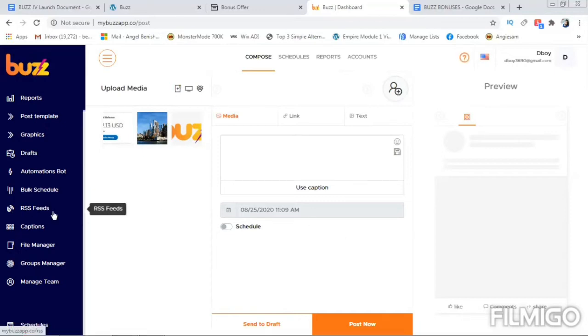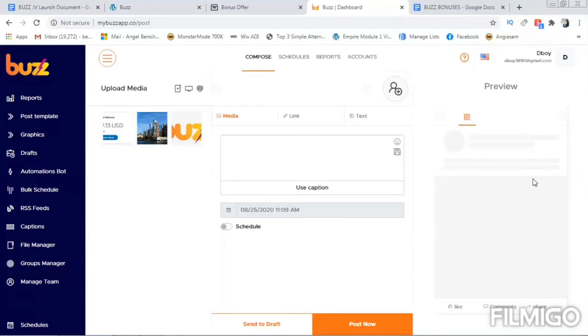And again, you have RSS feeds, then captions, file manager, groups manager, and manage team. So I hope now you have a complete picture of what Bus is all about. You keep the content ready, and you also have graphics templates already built in that you can use.